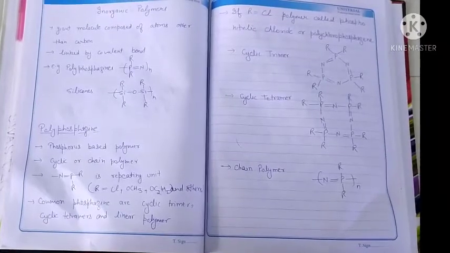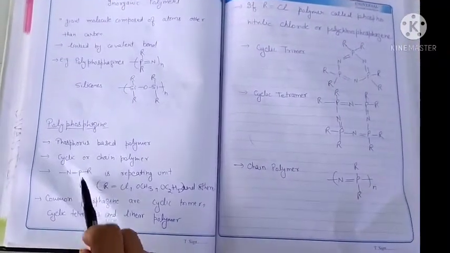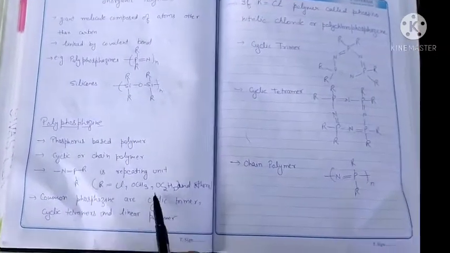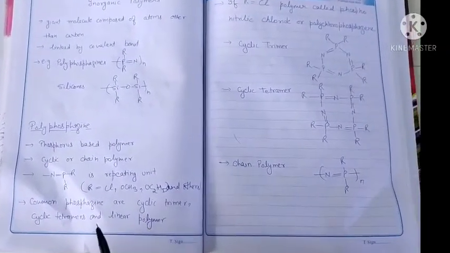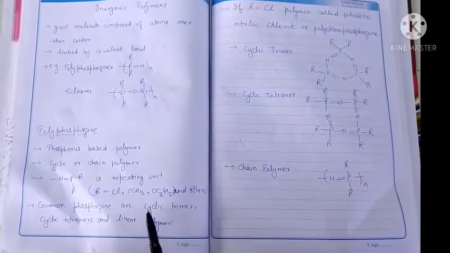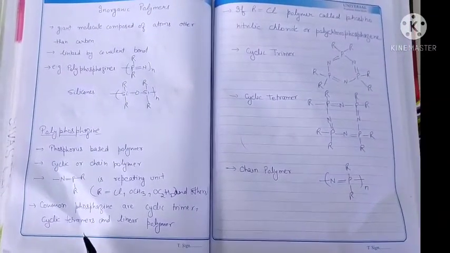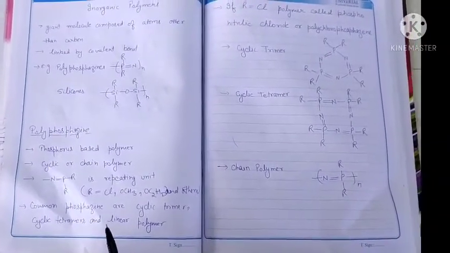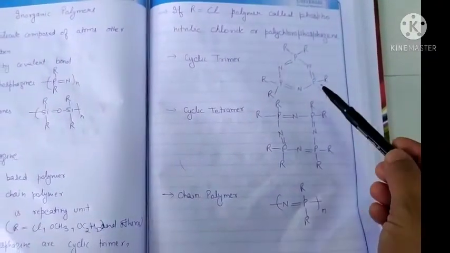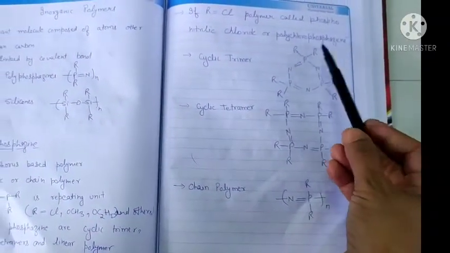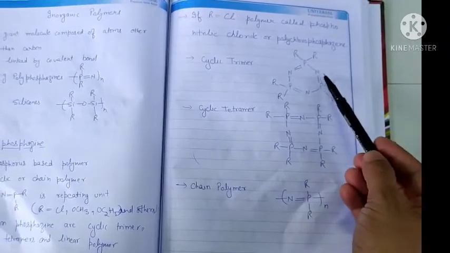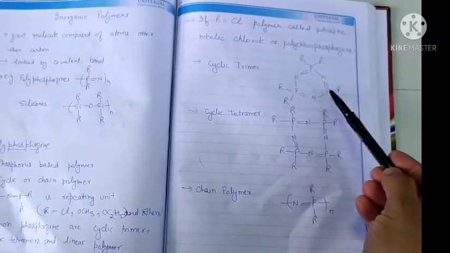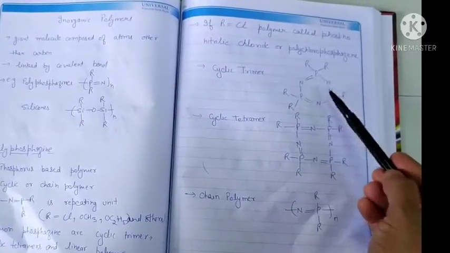The repeating unit in polyphosphazine is the NPR2 unit. Here R may be chlorine, fluorine, bromine, methoxy, ethoxy and other groups. Commonly phosphazines are cyclic trimer, cyclic tetramer and linear polymer. In the cyclic trimer structure, 3 NPR2 units are repeated in which phosphorus and nitrogen have alternate single and double bonds and are arranged in a hexagonal ring.